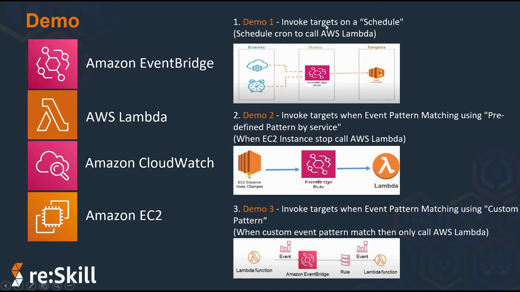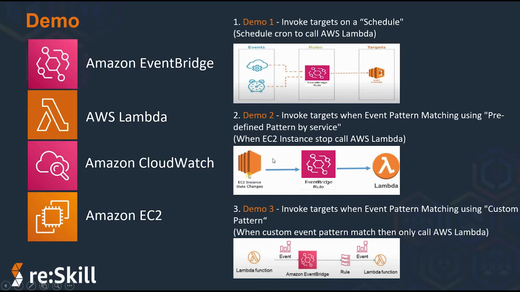And in demo one, I will demonstrate how to create a scheduling cron job kind of thing by using Amazon EventBridge. We will call AWS Lambda every few minutes or every few hours. So that first one is a scheduling demo.